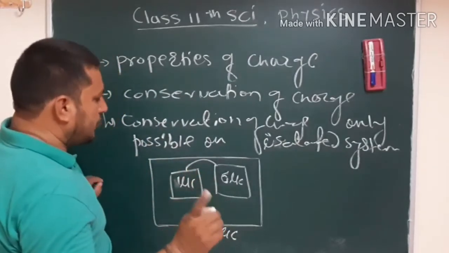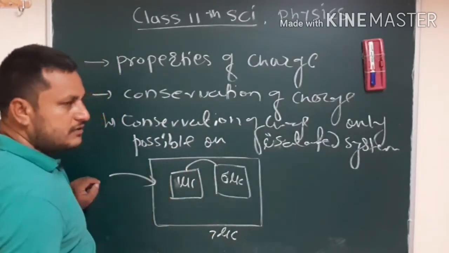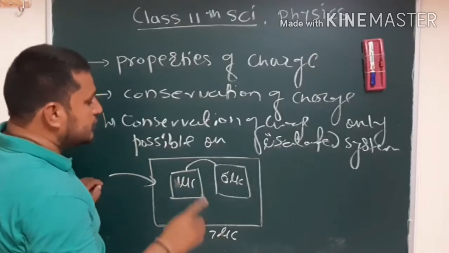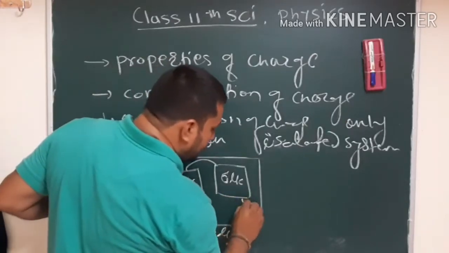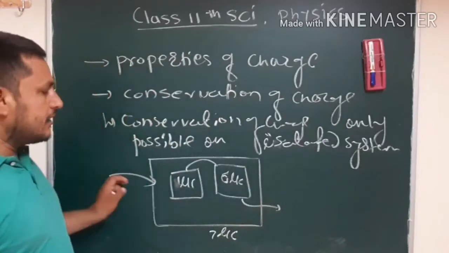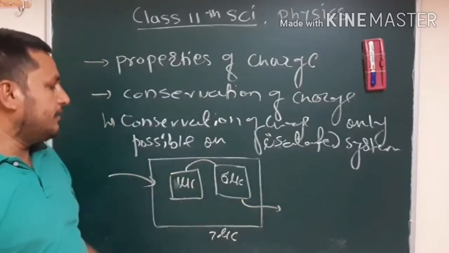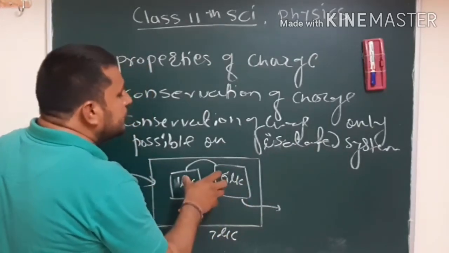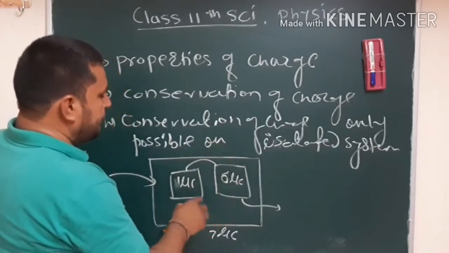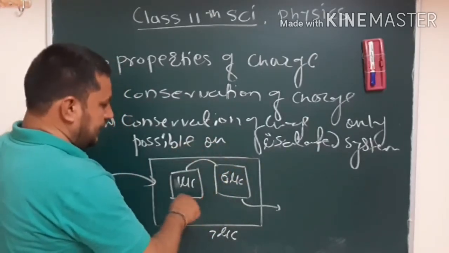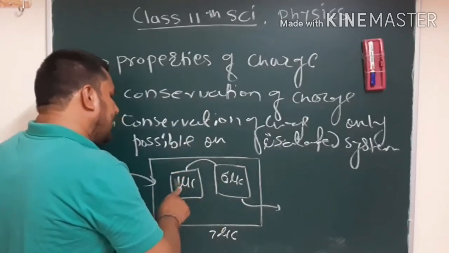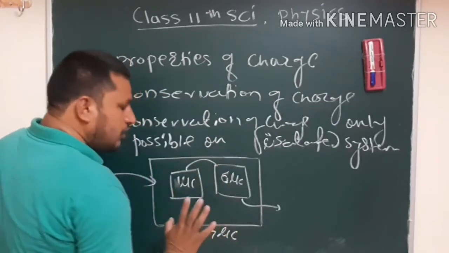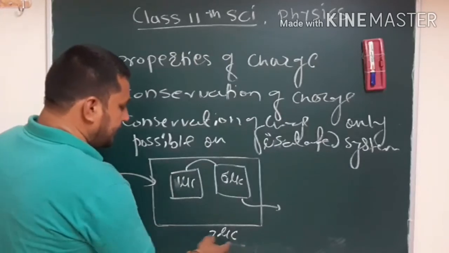So here it's not possible to apply another charge from somewhere outside that system. Why? Because we are dealing with an isolated system, so there is no chance for charge to move from this isolated system to anywhere in the environment or surroundings. So in an isolated system, charge can be moved within that isolated system, or to the nearest system which is a part of that isolated system or network. So if some charge moves from this body to this body, the net charge will not be affected. Net charge remains constant.